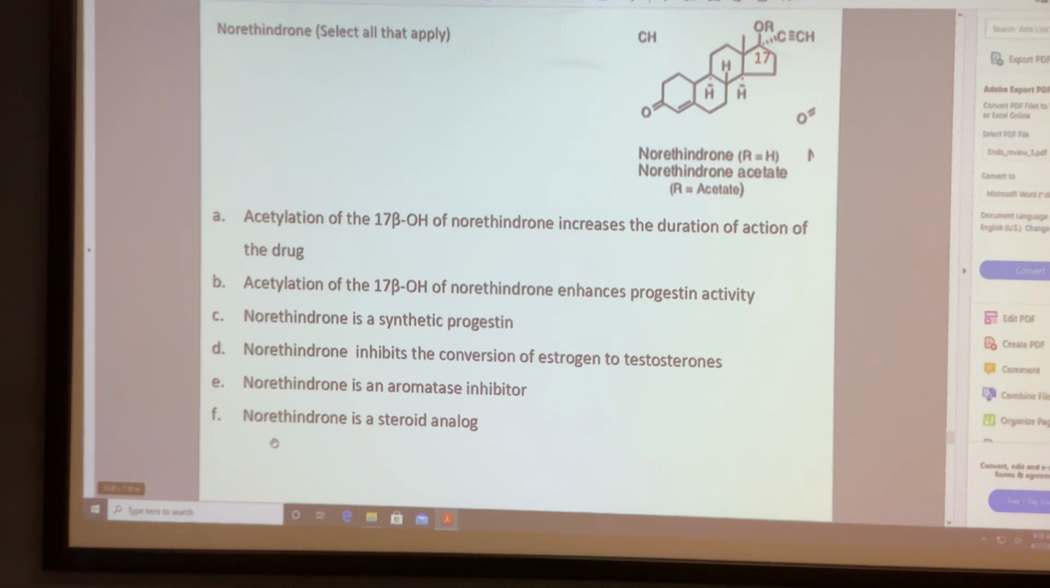B. Acetylation enhances the progesterone activity. 17 beta acetylation increases the duration. So it's a synthetic progesterone and it's a steroid compound. Remember that beta acetylation increases the duration of activity, not the potency.